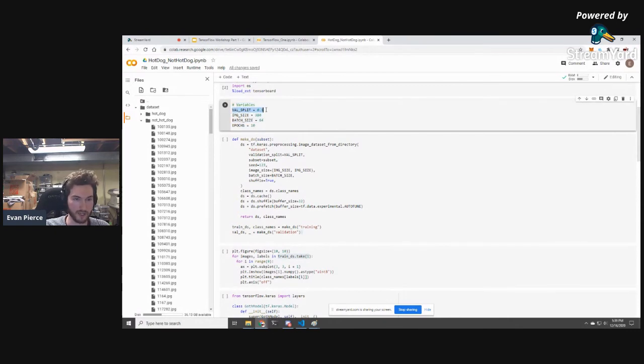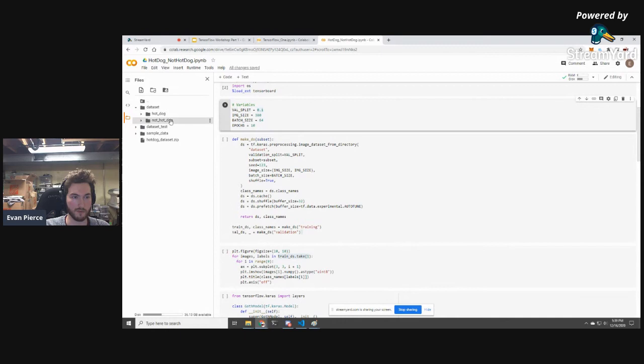So the first thing that we're setting is the validation split, which is how much of this data set we're reserving to test on to see how well we're generalizing. The image size is what we're actually reshaping the images to be. So we want all of the images to be the same size before we put them in the neural network. And Keras helps us do that. So we just got to tell it we want the images to be that size.